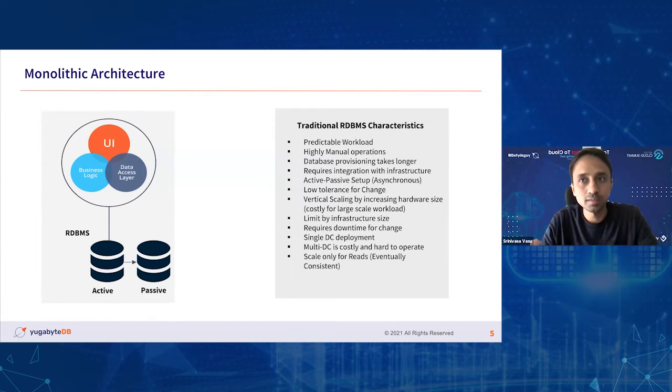This architecture has served us well. As long as the workload is predictable, you'll be able to manage the scaling requirements with it, but at the same time, it has other challenges as well. Scalability is hard. It's very hard to distribute the data horizontally across nodes.